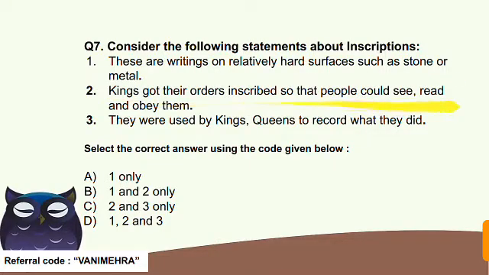Second, kings got their orders inscribed so that people could see, read, and obey them. Third, they were used by kings and queens to record what they did. So the correct answer here, according to the options, try to answer the question. So the correct answer here is D. 1, 2, and 3. All statements are correct here.